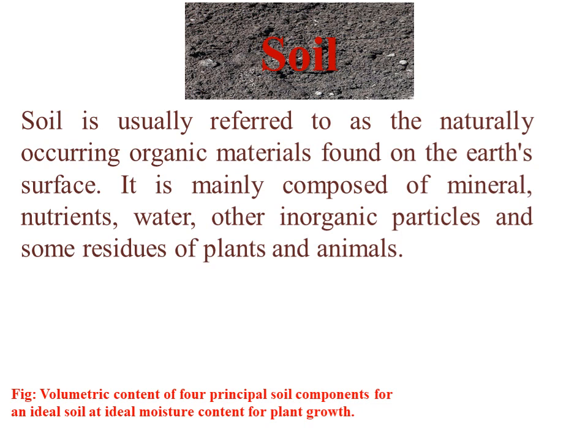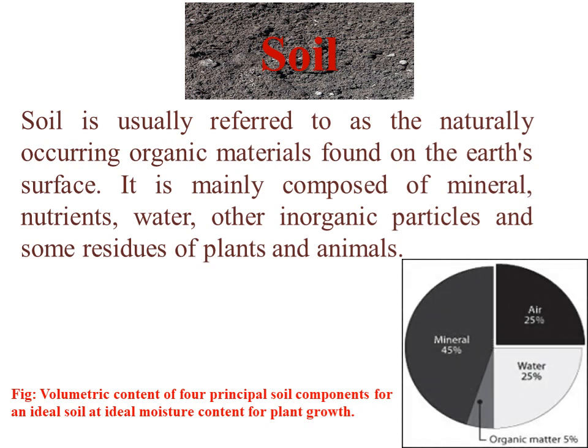So in simple terms, soil is usually referred to as the naturally occurring material found on the earth's crust surface. It is composed of minerals, nutrients, water and other inorganic particles and some residues of plants and animals.